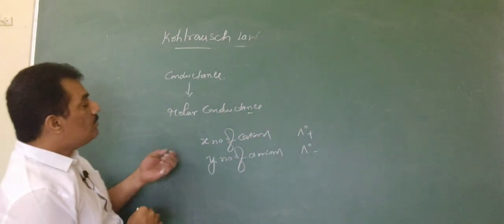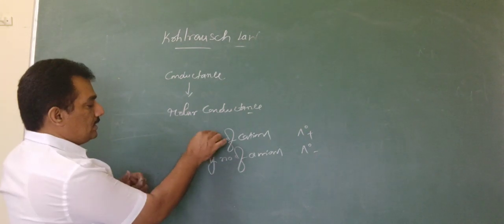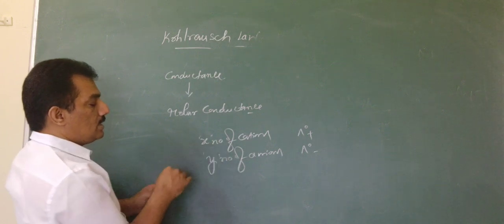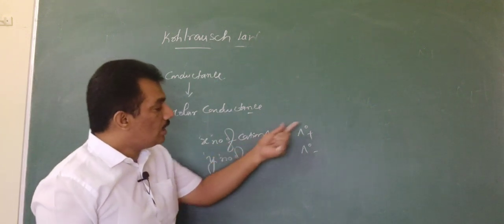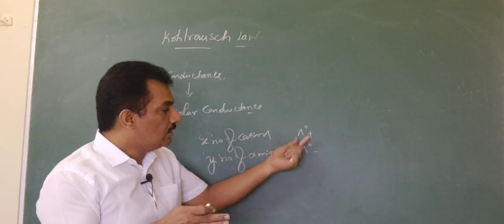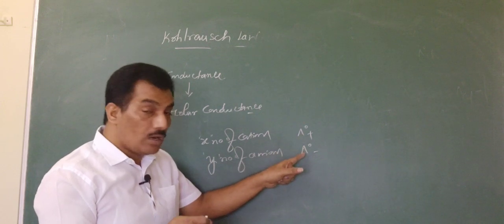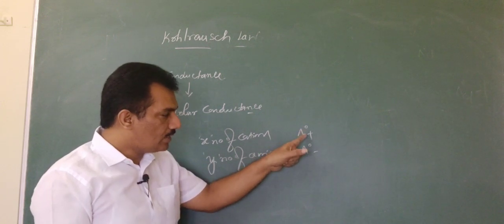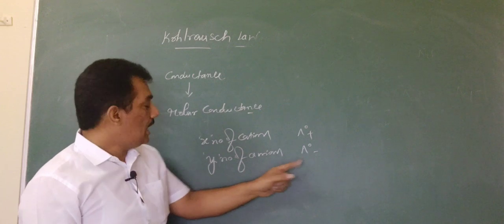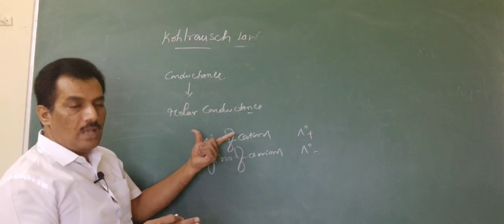Then what will be the conductance of that electrolyte if X is the number of cations and Y is the number of anions with conductances like this? And just remember, these are for individual ions, that means these are ionic conductances. This is for the cation and this is for the anion. And now when they ask for the conductance or molar conductance, both are the same.